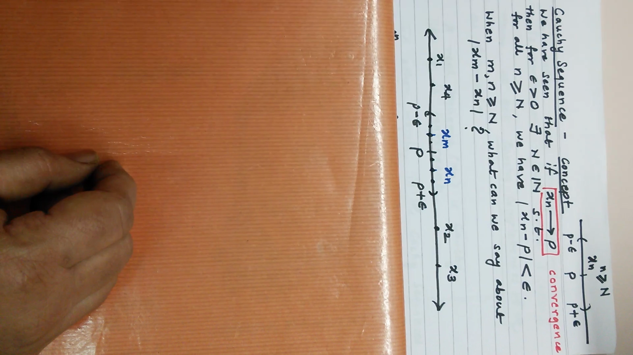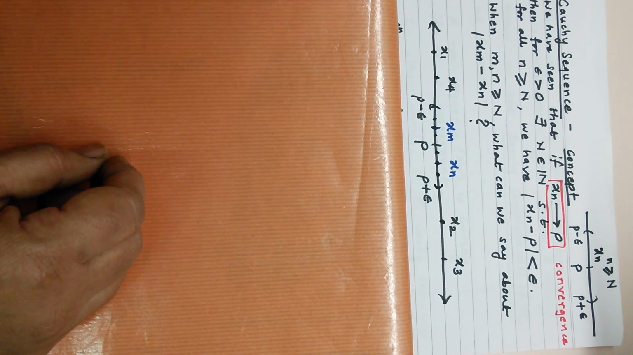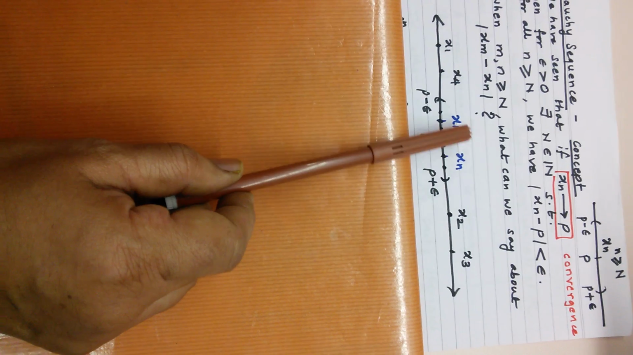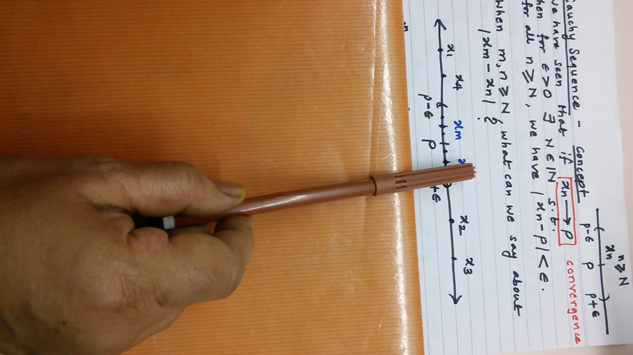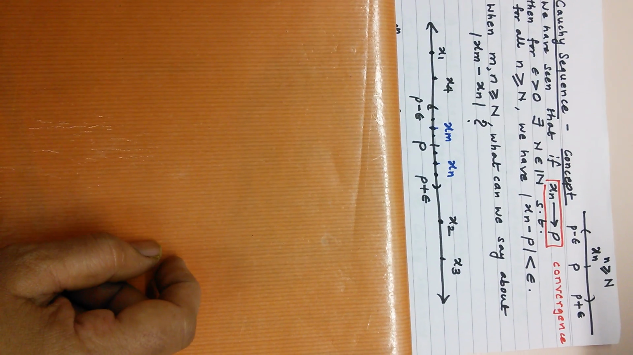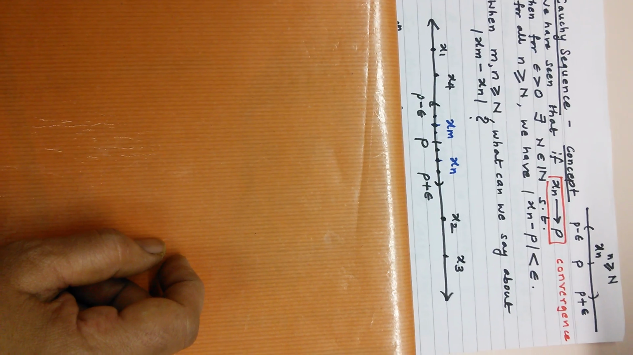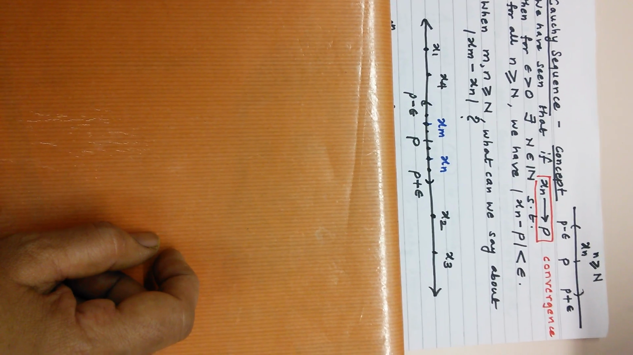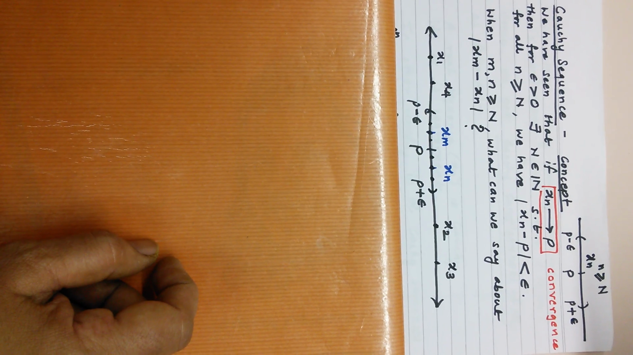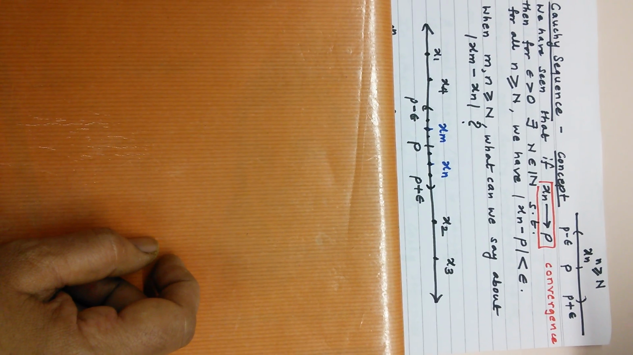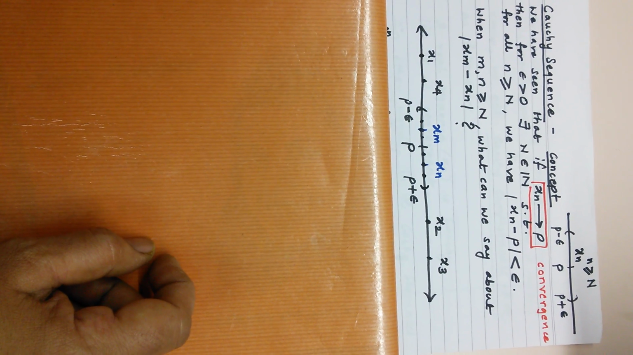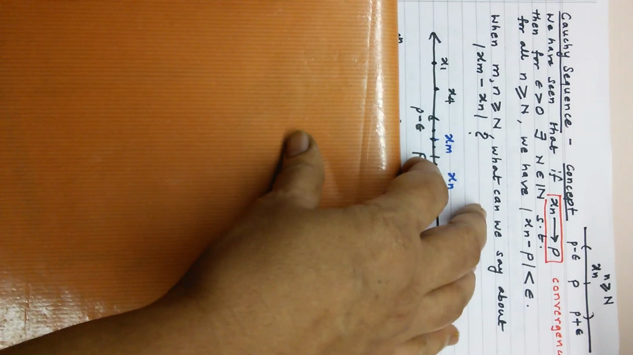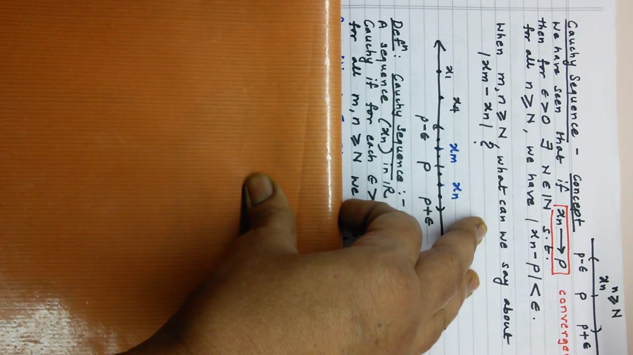Let us see what is the answer, which can be seen in the diagram. After capital Nth term, the two terms of the sequence xm and xn, this is xm, this is xn, will fall in the interval p minus epsilon to p plus epsilon. This is what is meant by Cauchy sequence. So we are talking about the distance between the two terms of the sequence after the capital Nth term. So the definition goes like this.